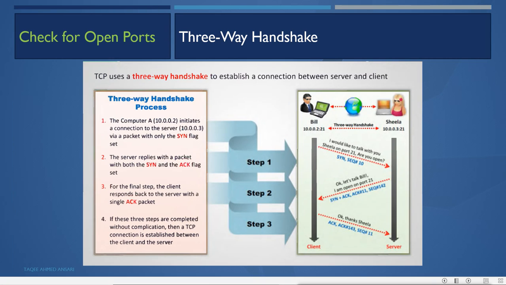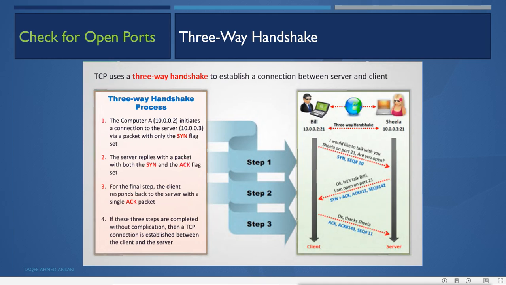So what is the three-way handshake? First, the client who wants to connect to the server will send a SYN packet, a packet with the SYN flag set. In this image, there is Bill and there is Sheila. Bill is sending the SYN flag set packet to Sheila. What it says is, I would like to talk with you, Sheila, on port number 21. Are you open?